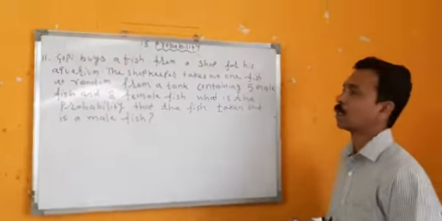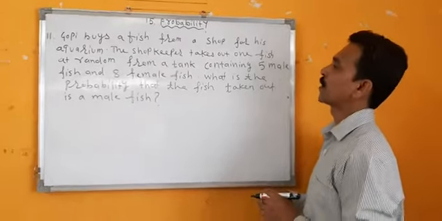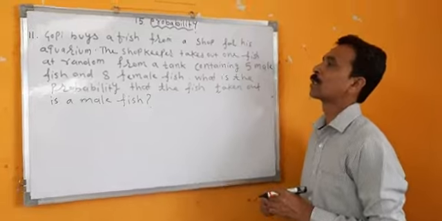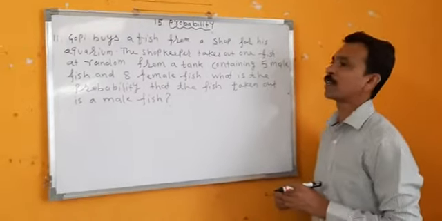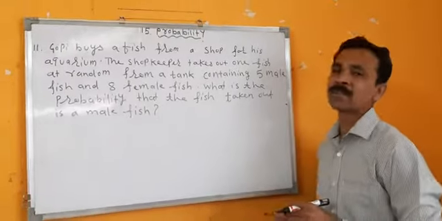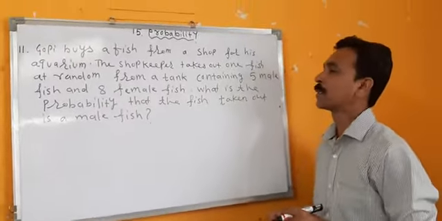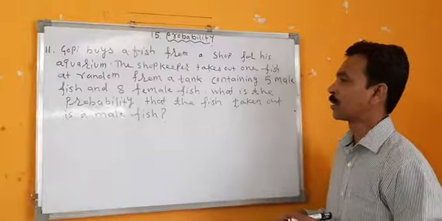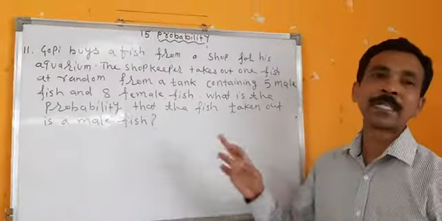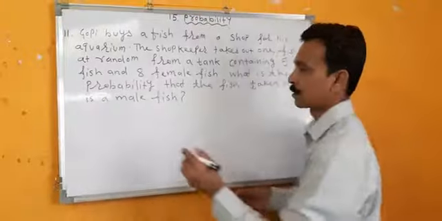Eleventh sum. Gopi buys a fish from a shop for his aquarium. The shopkeeper takes out one fish at random from a tank containing 5 male fish and 8 female fish. What is the probability that the fish taken out is a male fish?